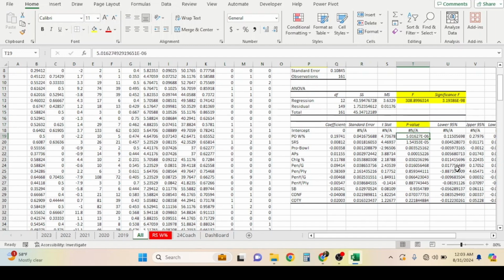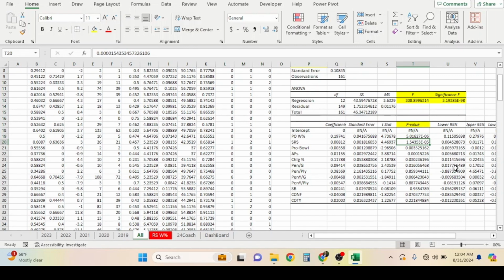And these you want to be anything that is 0.05 or lower. So the ones that are not, I would eliminate, and the ones that are, I would not eliminate. Now, I am going to break the rule here. Playoff win percentage. I think that this is a pretty good number or stat to coincide with what we're looking for, because in a way, if you have regular season success, you get to the playoffs. The number doesn't show that, so we'll just put a bookmark on that. We won't use that right now, or we will use it, but I just want to let you guys know it doesn't pass the test that we're looking for.